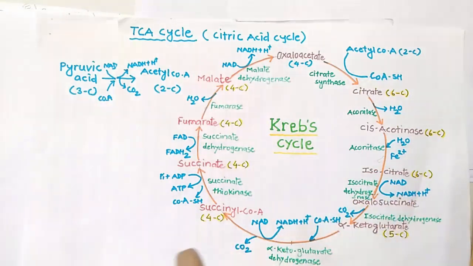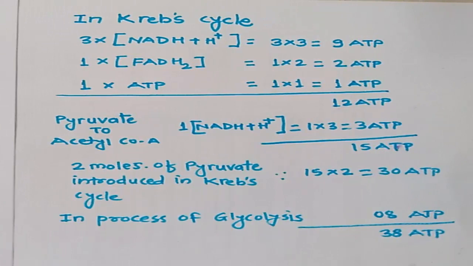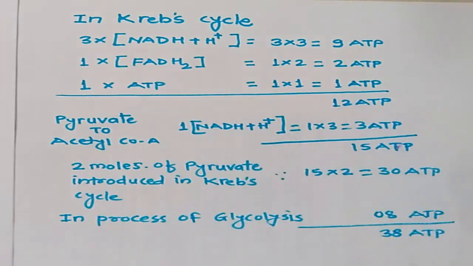Okay, now we will see how much NADH, FADH and ATP molecules are generated throughout the reaction. Now we will account for the ATPs generated throughout the cycle. As we know, there is only one ATP which is directly generated from the Krebs cycle, the one ATP generated in the reaction succinyl-CoA to succinate.